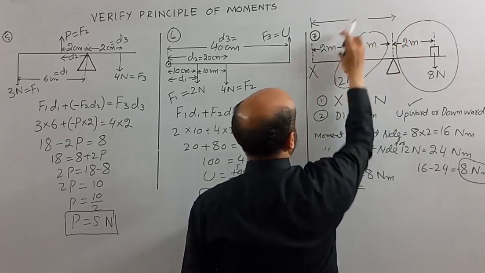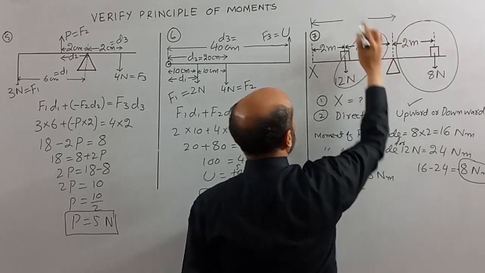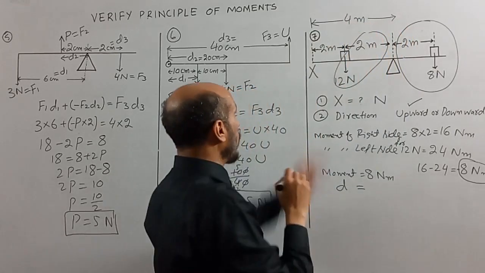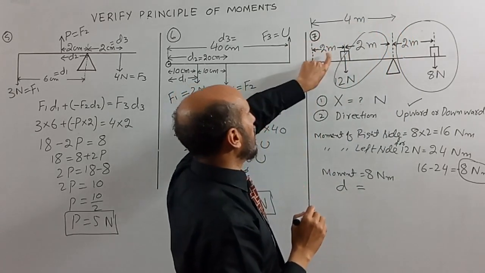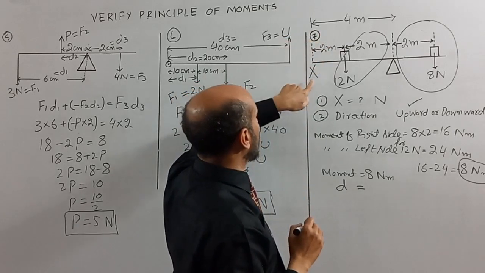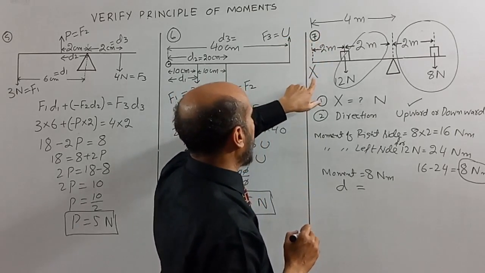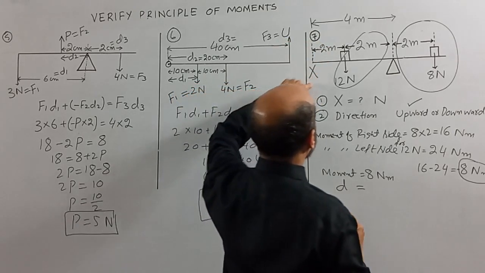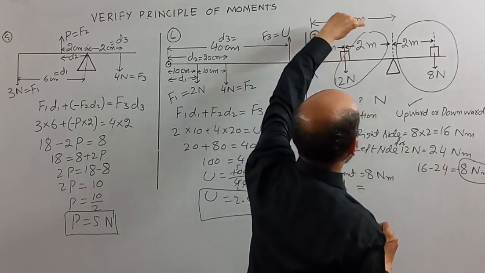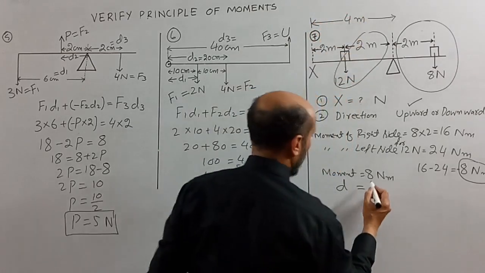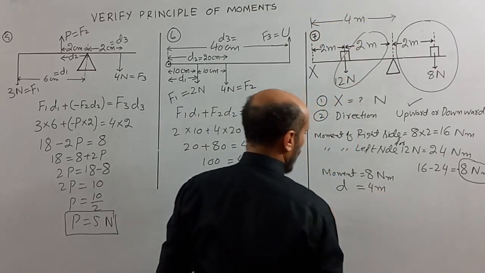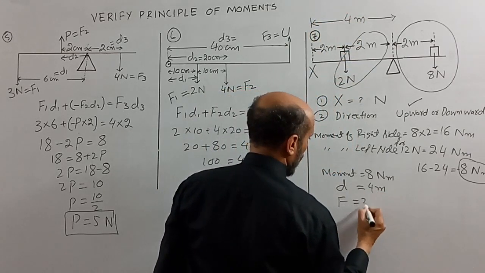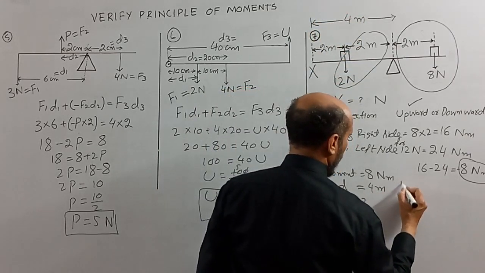So this is equal to 2 meter plus 2 meter, that is 4 meter. Don't make a mistake over here, never ever consider it 2 meter, since force X is applied on the left side of the rod. So from the pivot to point X, the total perpendicular distance will be 4 meter. So it will be 4 meter. Now we have to find the force. So what is the formula of moment?